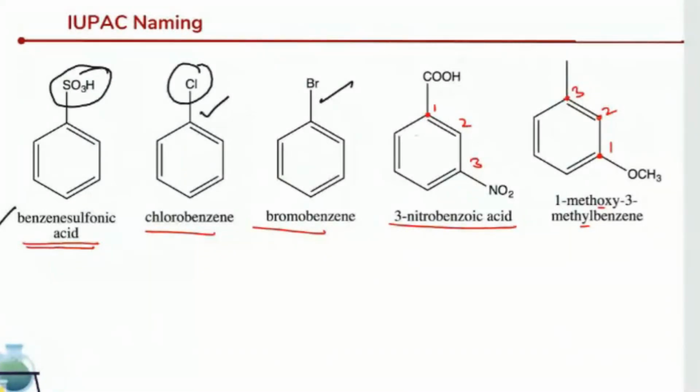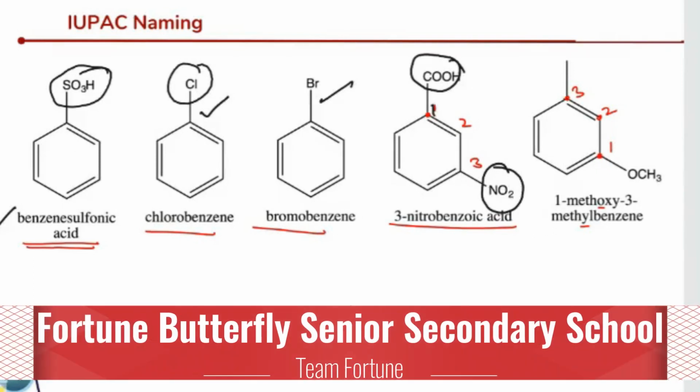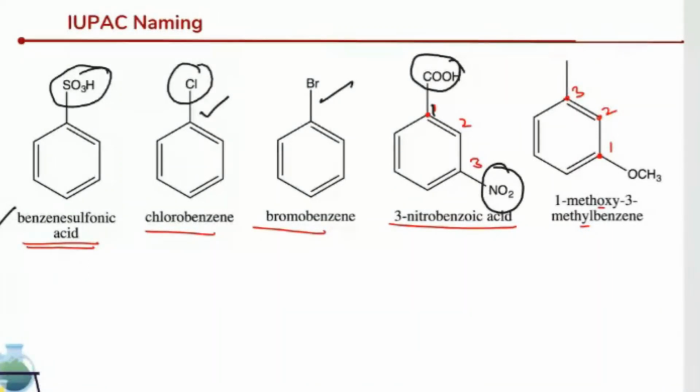And see here, now two functional groups are present. One is COOH and another one is NO2. And we know according to priority, the first priority will go to COOH. So that is the reason the carbon attached to the COOH will be given number one, as we give the lowest number to the carbon attached to the highest priority group.